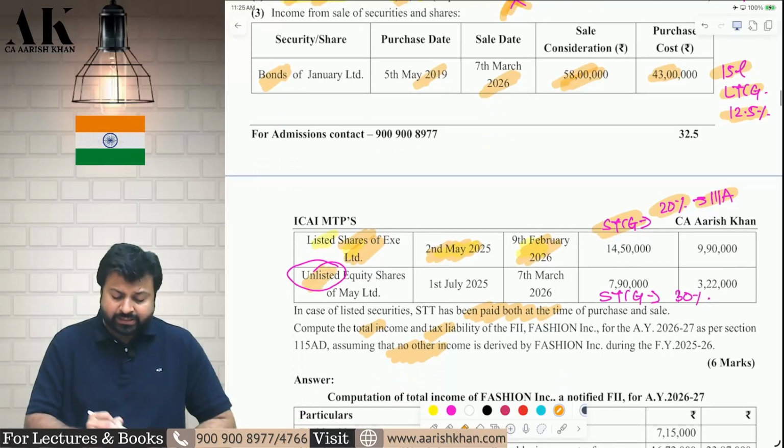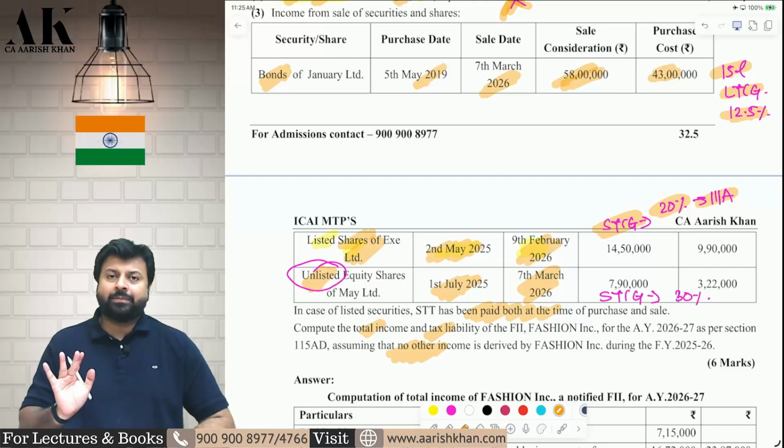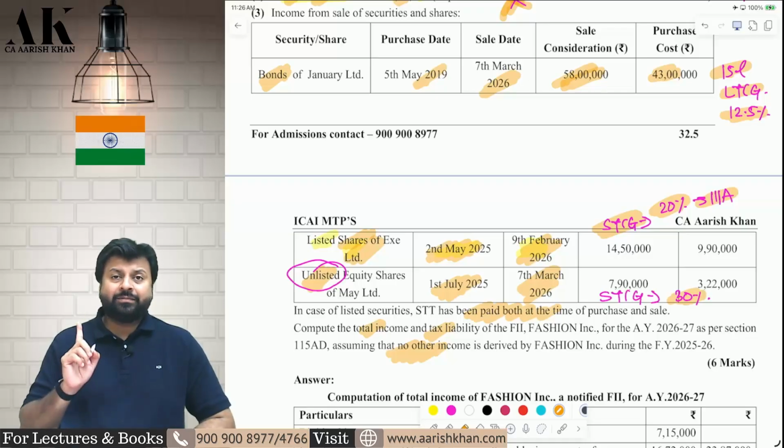Next, unlisted share. It is purchased in July and sold in March 26. Again, it is short-term capital gains. Now, on this 111A is not applicable. Remember, on normal STCG in 115AD, there is a 30% tax. 30% tax will be applied.